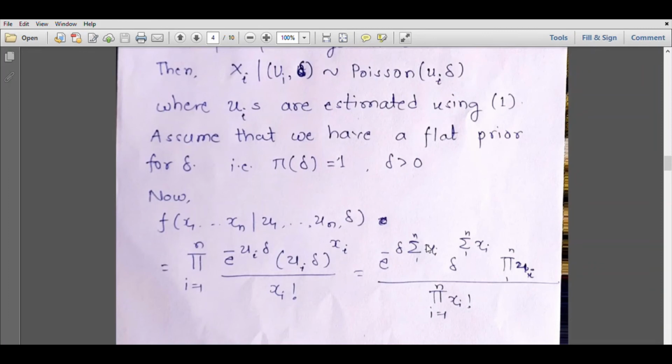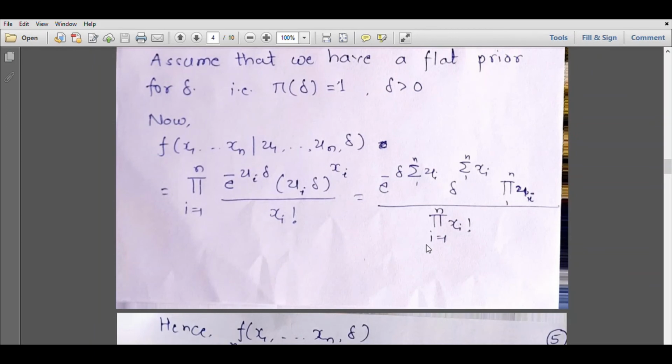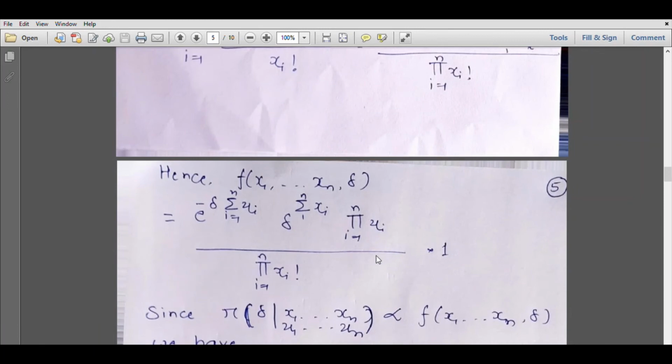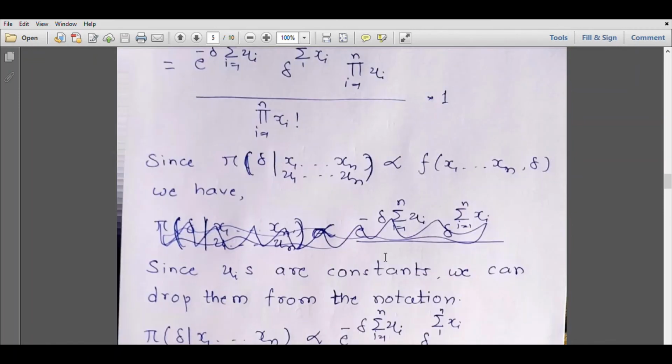Now we want to find the posterior distribution of delta first. So let us proceed. The joint distribution of xi's and delta will be, now notice that ui's are simply known constants, so we can remove them from the notation. So this will be simply e raised to minus delta summation ui, delta raised to summation xi, product of ui upon product of xi factorial, multiplied by the prior, which is simply 1. So this I have mentioned here. Since they are constants, this is proportional to the joint distribution, and the ui's are constant, so we are dropping them from the notation.